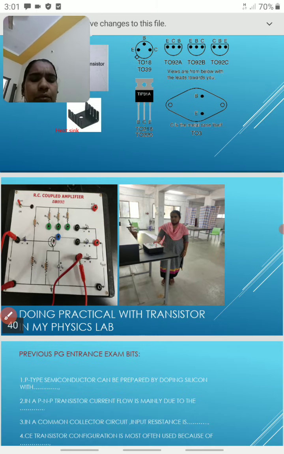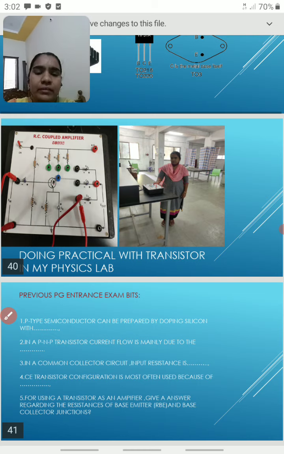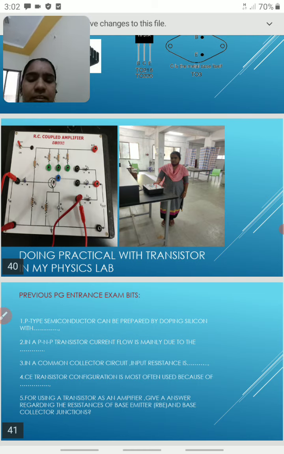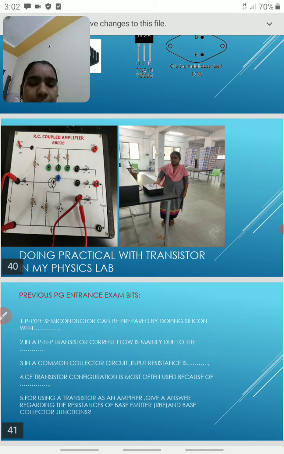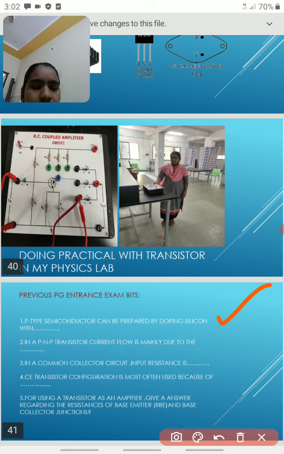Next, we will see some previous questions on the transistor. These questions are from previous PG entrance papers, CP GATE and CU SET exams. We got some important questions on this transistor. First question, a CP GATE question: a P type semiconductor can be prepared by doping silicon with.